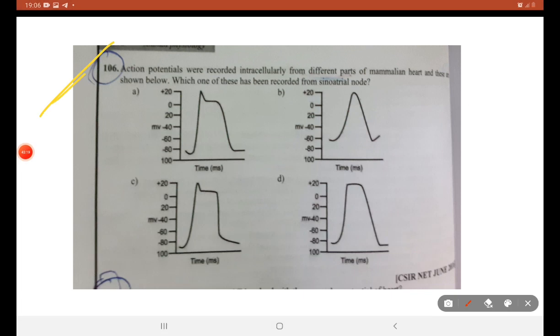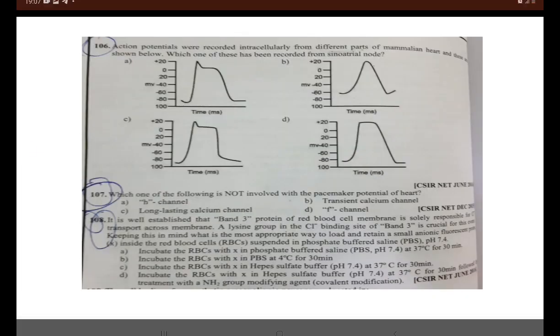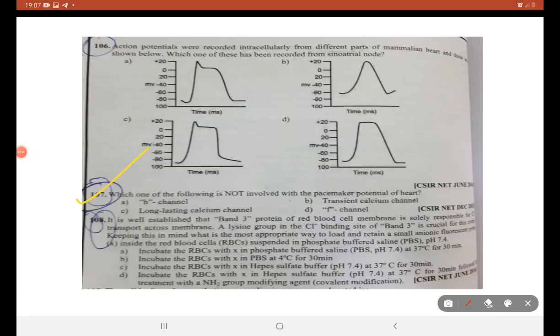Next thing, we have seen the graph just now. Without interpreting, we can answer for the mammalian heart. For the mammalian heart, there will not be any flat curve. All the other options are wrong. B is the right answer. Now, 107th question, December 2015. Which one of the following is not involved in the pacemaker potential of the heart?